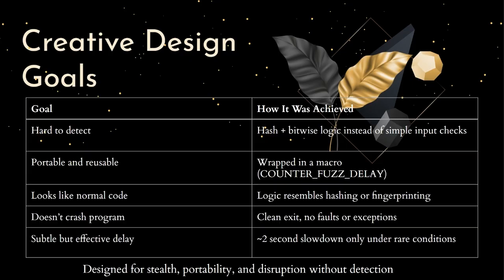And lastly, make it effective. The delay loop I wrote lasts about 2 seconds of execution time when it's triggered. That's a huge amount of time in fuzzing terms. If a fuzzer has to wait 2 seconds for every input that hits this condition, that's a massive slowdown.